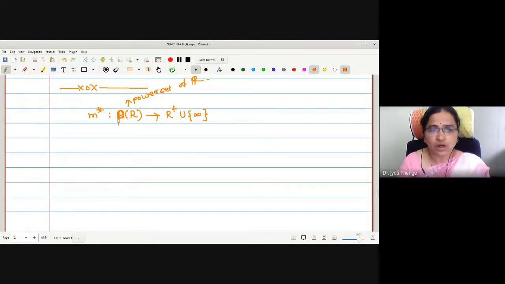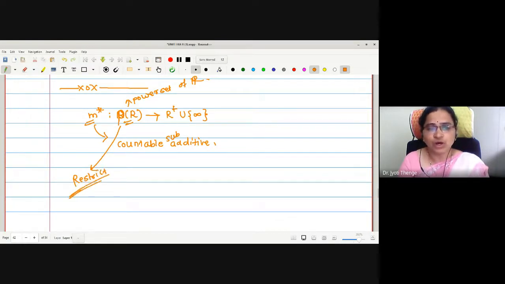But with this domain, m star is not going to be countably additive. This is countably subadditive. In order to convert this m star to be countably additive, we have to restrict the domain of the outer measure function. Now, in order to restrict the domain, Lebesgue has defined a special kind of set called a measurable set.